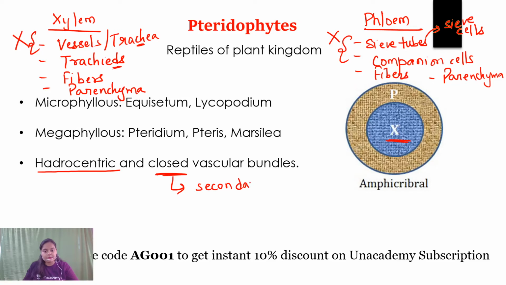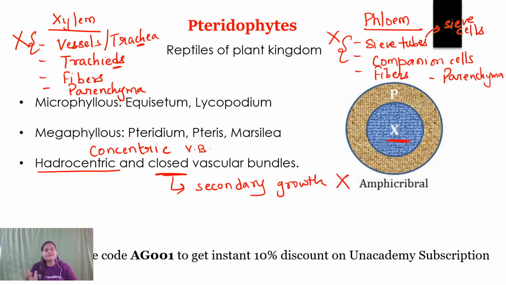So the cambium here is absent, therefore secondary growth will not be found in the pteridophytes. Right? So heterocentric is xylem present in the center and a closed vascular bundle, and therefore secondary growth will not be found. And this type of vascular bundle is known as concentric vascular bundle.